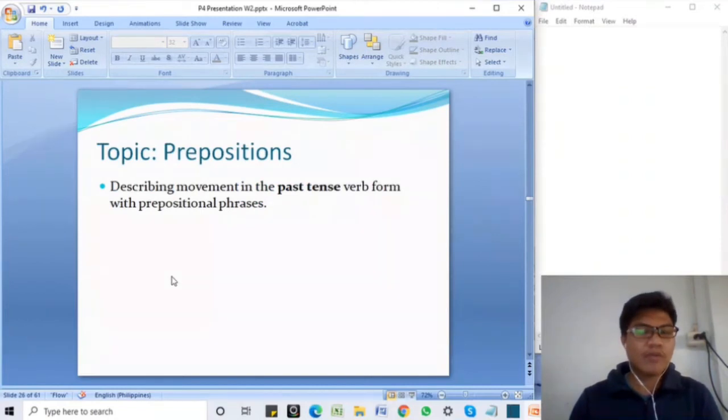So our topic for today is still prepositions, but we'll be focusing on how to describe movement in the past tense verb form with the prepositional phrases. Okay? So we're going to use the verb and its past tense form. And then at the same time, we're going to use also the preposition. All right, I'm going to give you an example.